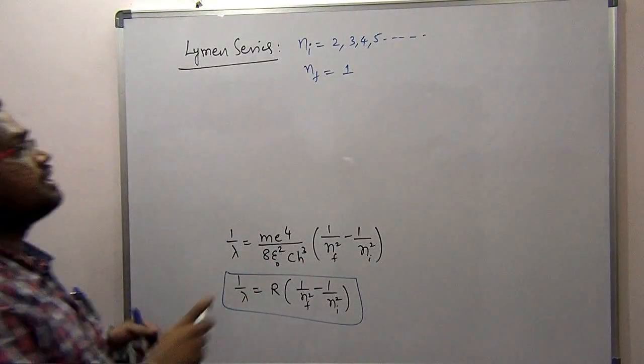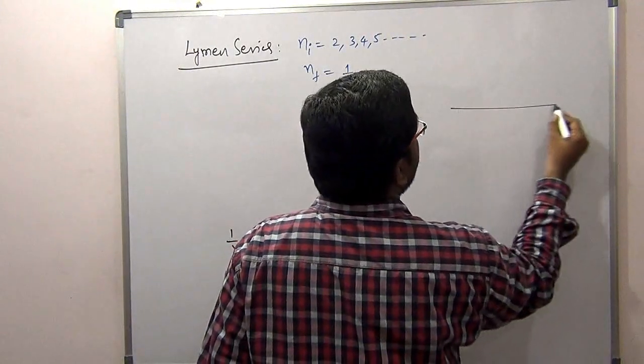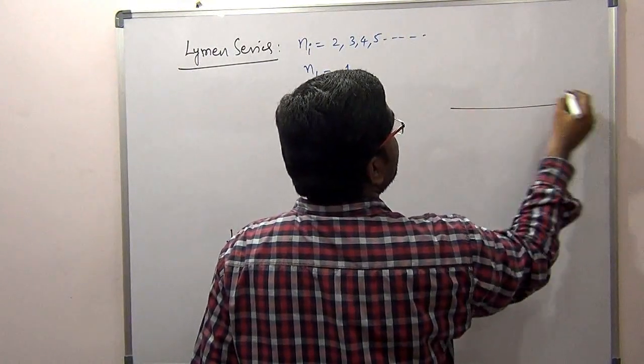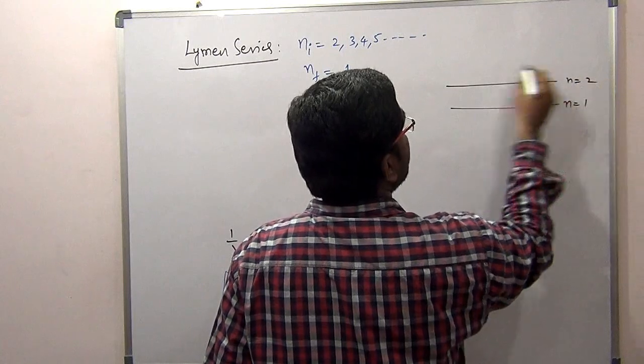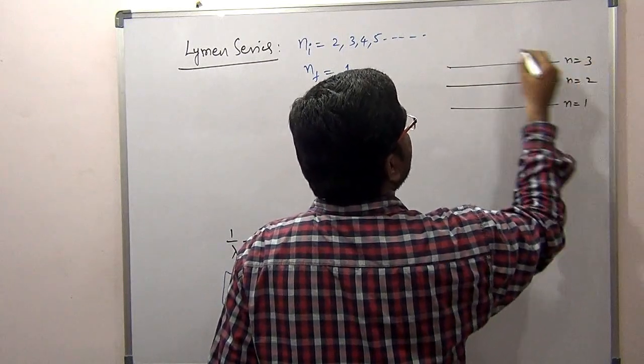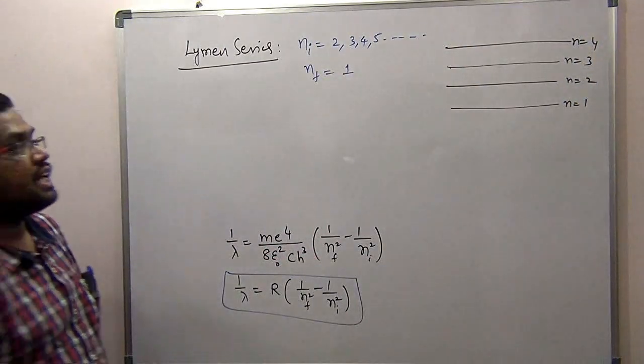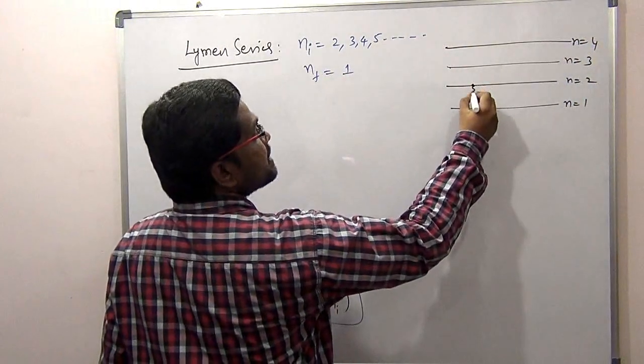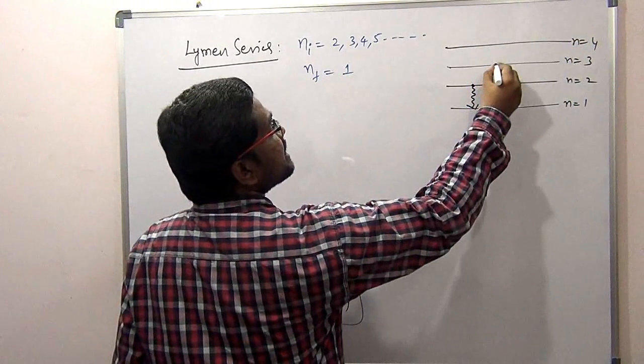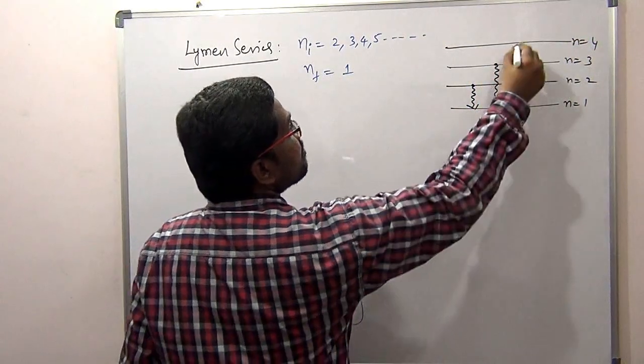So if it is like first orbit, n equal to 1, n equal to 2, n equal to 3, not to the scale, n equal to 4, the electron can jump from this place to this place, emitting a photon. The electron can jump from this place to this place, emitting a photon.